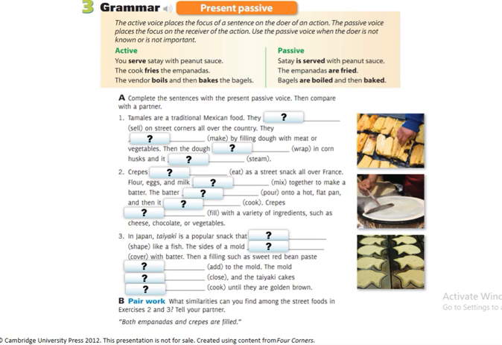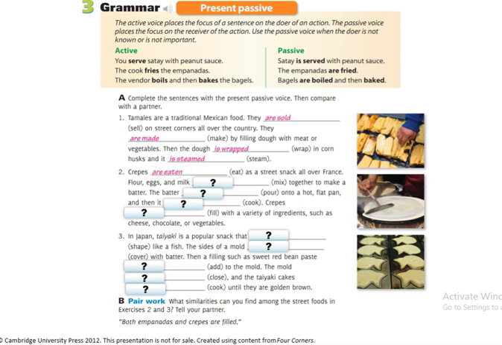Alright, moving back to the exercise, looking at the answers que les había dejado. Tamales are traditional Mexican food. They are sold on street corners all over the country. Then we have they are made by filling dough with meat or mashed vegetables. Then the dough is wrapped. Double P because we add the particle. Cuando se agrega una partícula final, cuando termina en consonante, vocal, consonante, doblamos la última. In corn husk, and it is steamed.